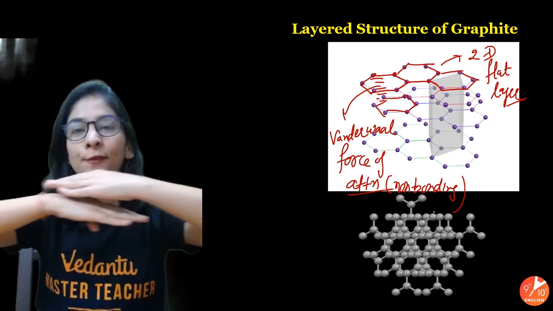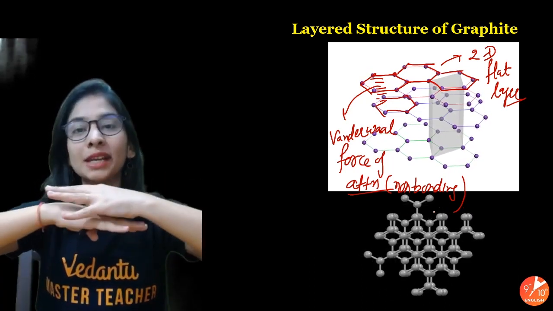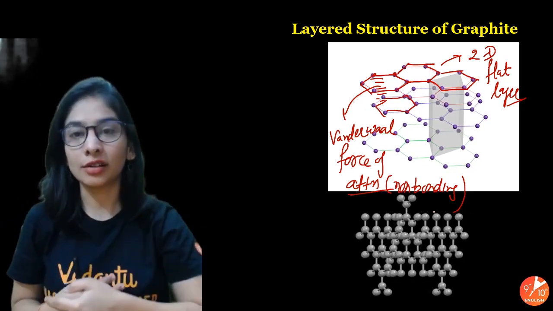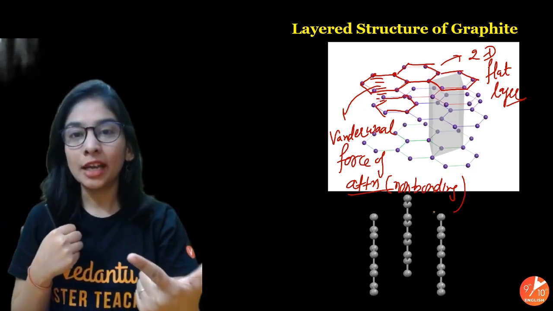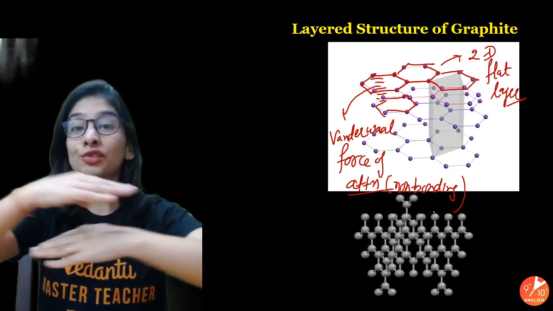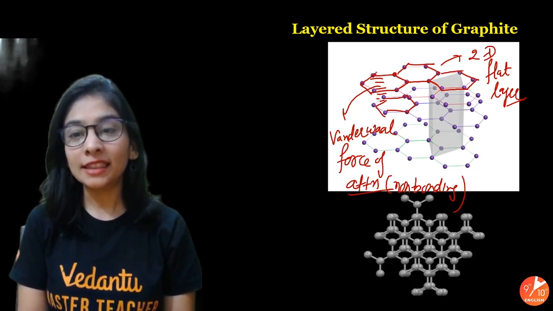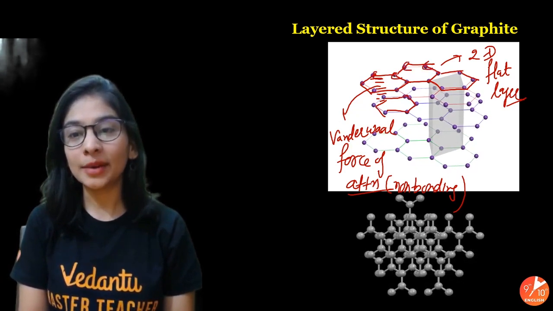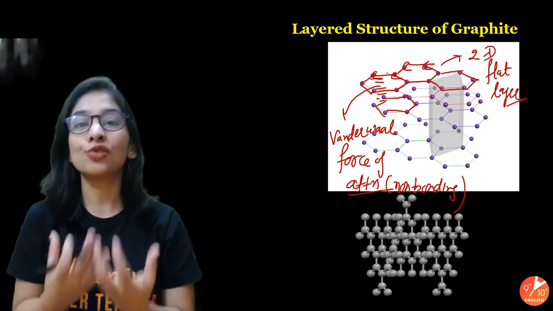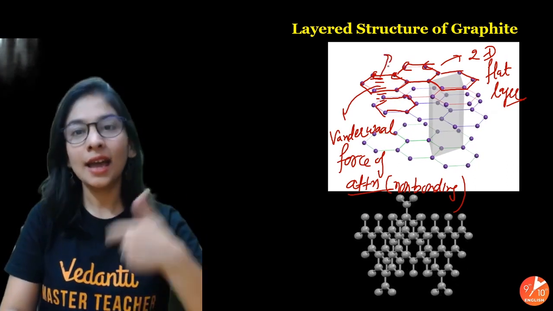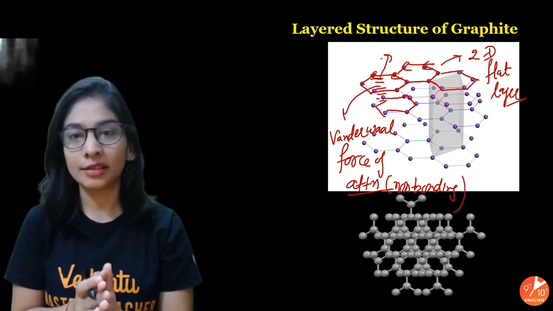And due to this weak force, they are slippery in nature, very soft, and that's how they act as a lubricant also. But the bond between carbon and carbon is very, very strong covalent bonding, and hence they have high density, high melting and boiling point also.